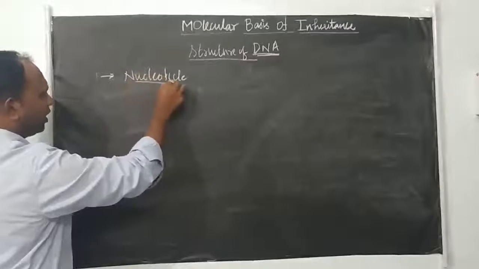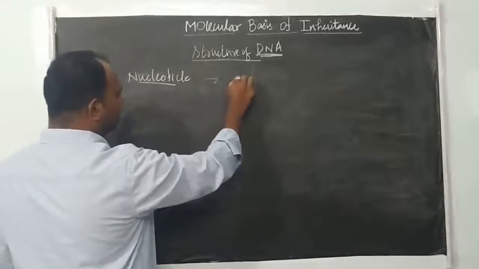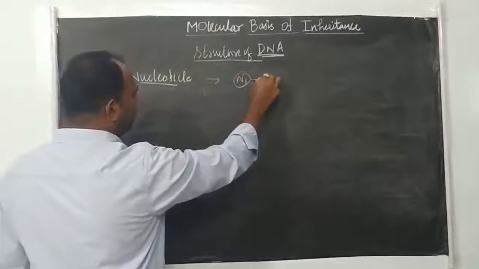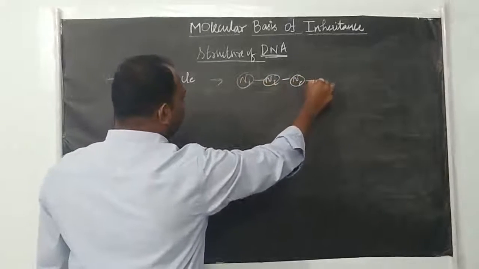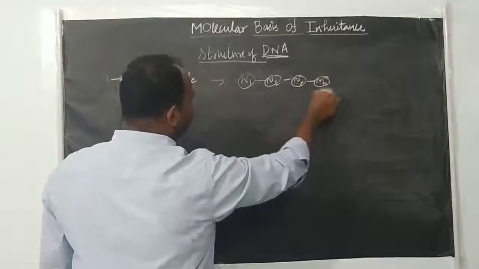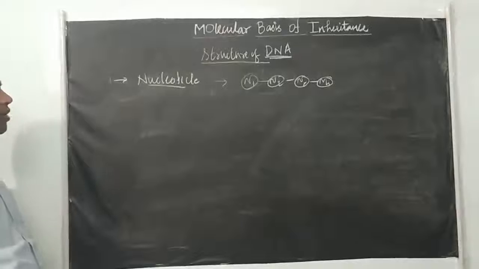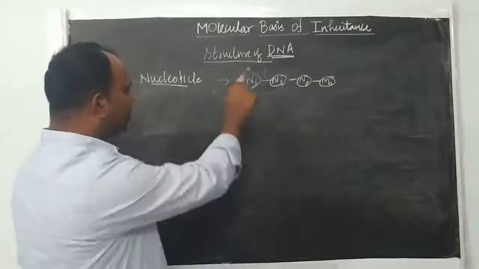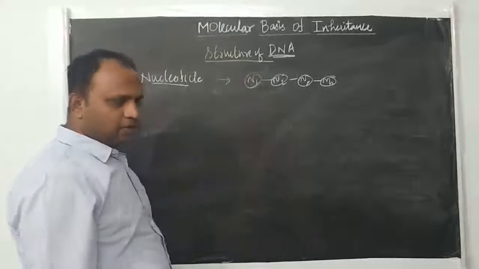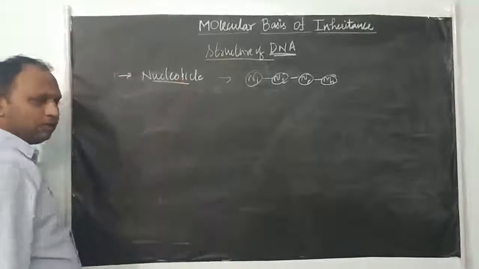So because of this, many nucleotides will join here. Like nucleotide 1, nucleotide 2, nucleotide 3 and nucleotide 4, like that they will join. Finally, we will get one polynucleotide chain, and the polynucleotide chain you can call DNA. So whether single stranded or double stranded, the basic unit is nucleotide.